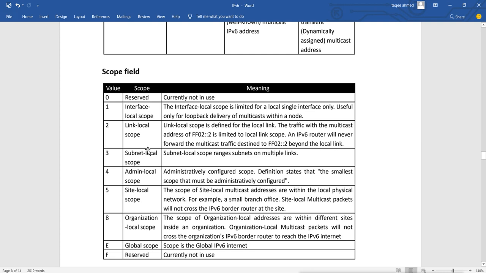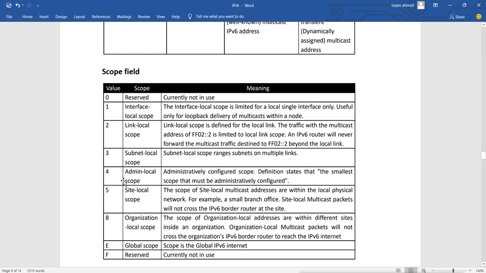Then if you see 3 there, this is called subnet-local. The subnet-local scope ranges over subnets on multiple links. That means it can send the multicast from the router to different subnets also, but it will go to the local subnets only.